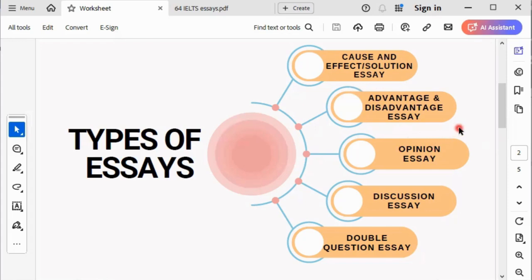They are going to say something like this: Do you agree or disagree? Or something like this: To what extent do you agree? Anytime you see that in your essay question, you are dealing with an opinion essay.